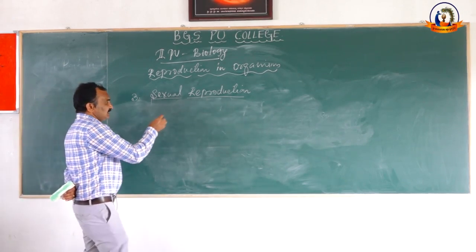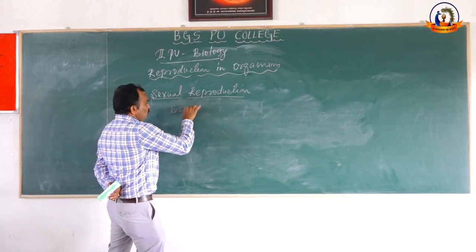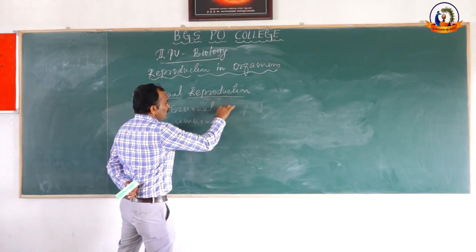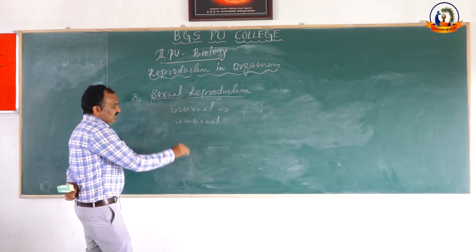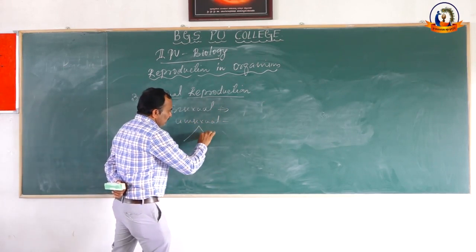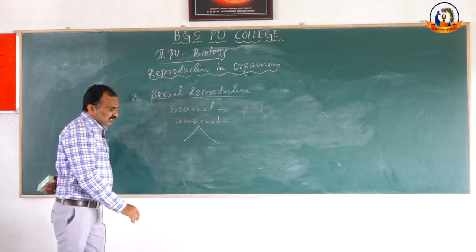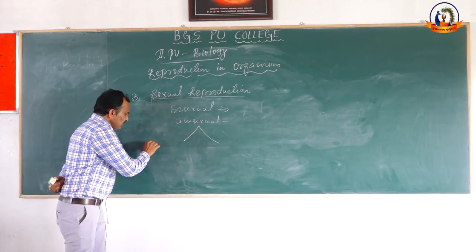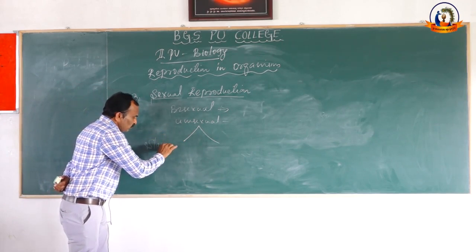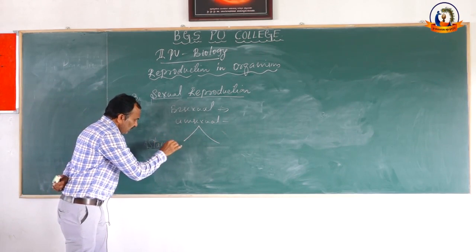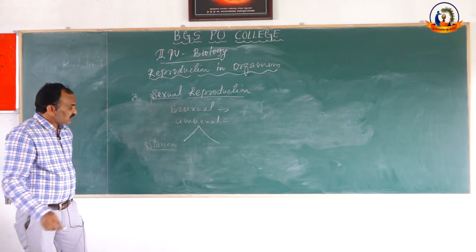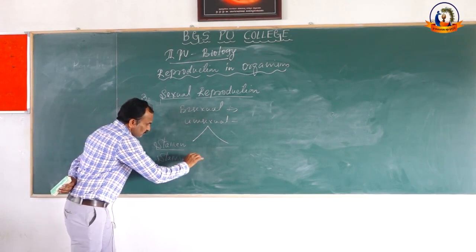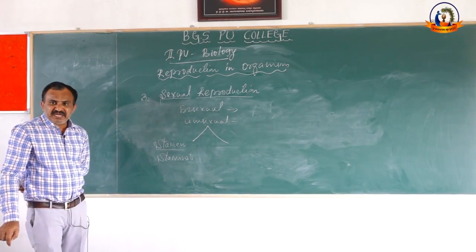As I told earlier, the terms used are bisexual and unisexual. In case of unisexual plants, if a flower produces only the stamens, such flowers are called staminate. What is the meaning of staminate?